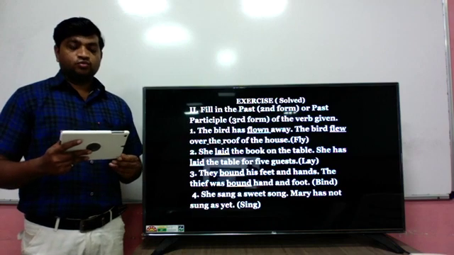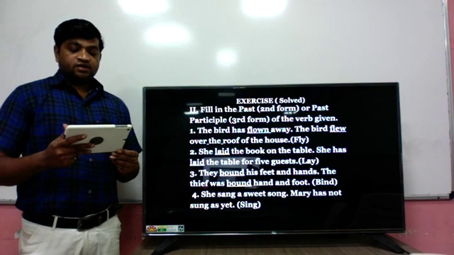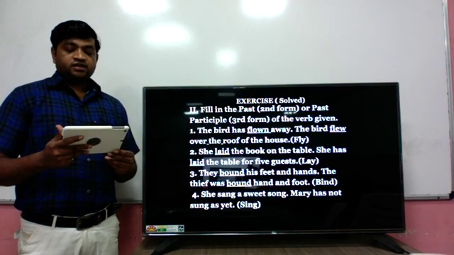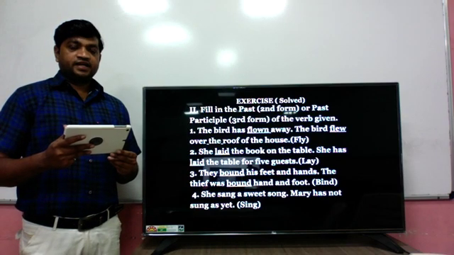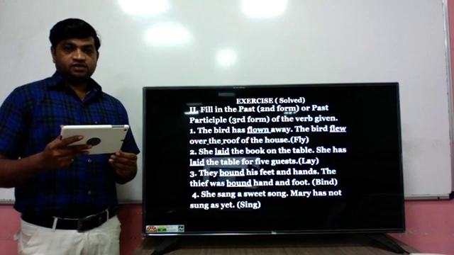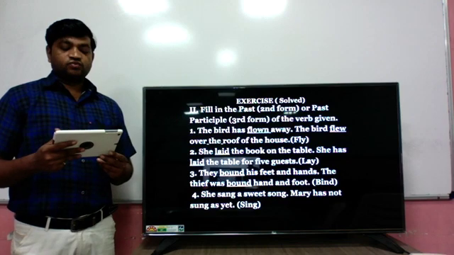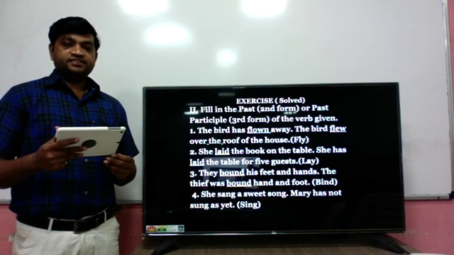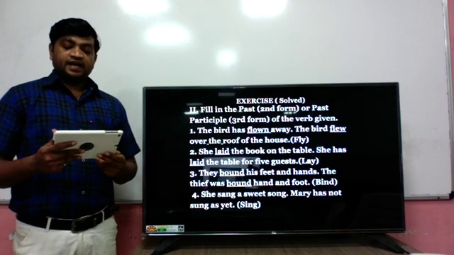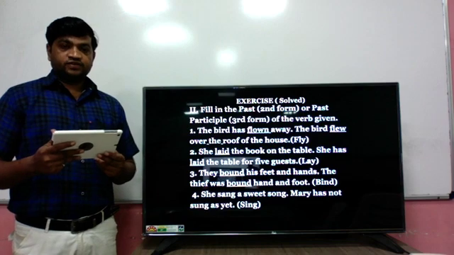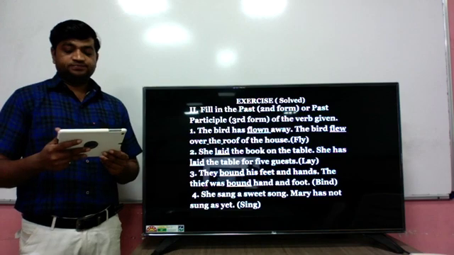So the first sentence: the bird has flown away. The bird flew over the roof of the house, and in the bracket the verb given is fly. It means you have to use the correct form of fly in this sentence. In the first part, has is given, so definitely it's a perfect tense. So the third form of fly is flown. In the second part, the bird flew, because it's only a past tense.